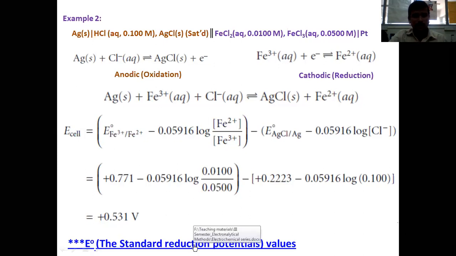The electrochemical series can be seen in any standard textbooks. So you can see the E naught value can be obtained from the electrochemical series. In the electrochemical series, the species which has more negative standard state potential and positive standard state potential are arranged.